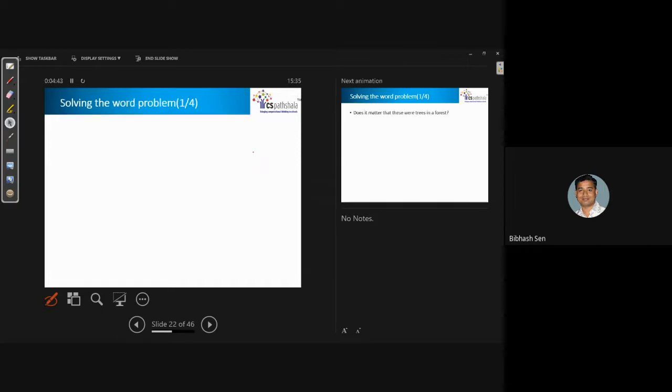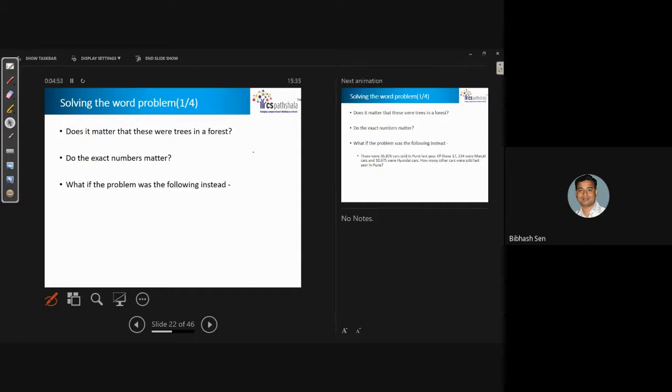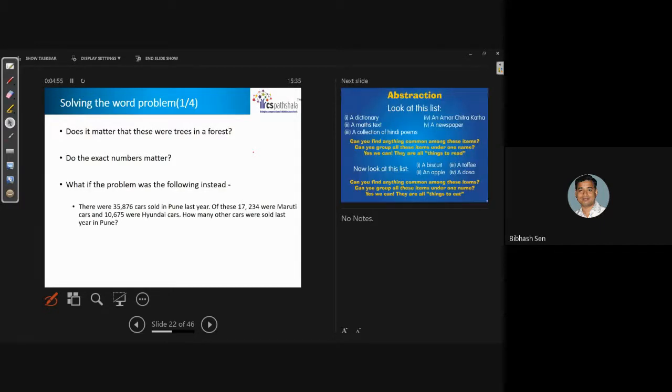Next you will find another problem. Does it matter whether these were trees in a forest or something else? Does the exact number matter? Or what if the problem was the following instead, like in this example? There were this number of cars sold in Pune last year, this number of Maruti, this number of Hyundai cars sold last year. How many other cars were sold last year?